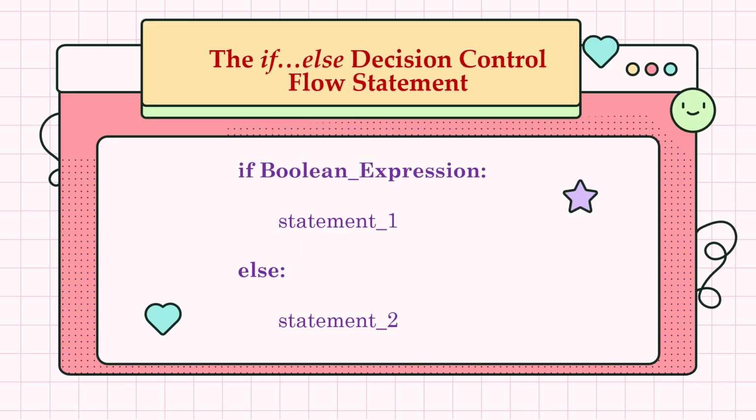So the next statement is the if else decision control flow. An if statement can also be followed by an else statement, which is optional. And this statement allows us a two-way decision. Statement 1 will be executed if the Boolean expression is true, or else it will execute the second statement.